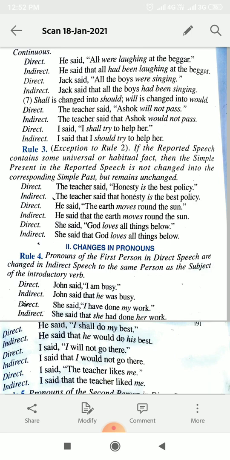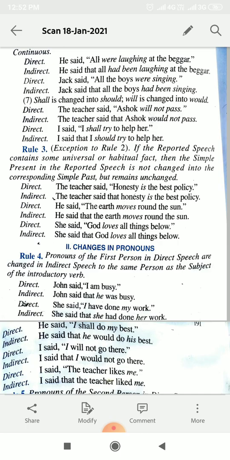These are universal truths or habitual actions that you cannot change, ऐसा होता ही होता है. So in such cases the tenses of the verb will not be changed.